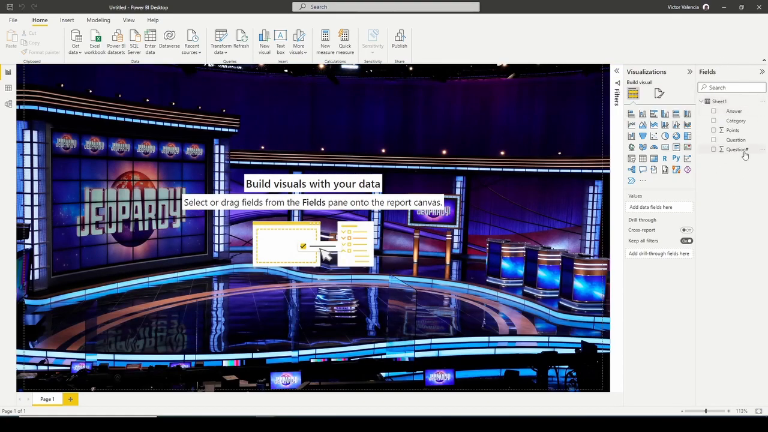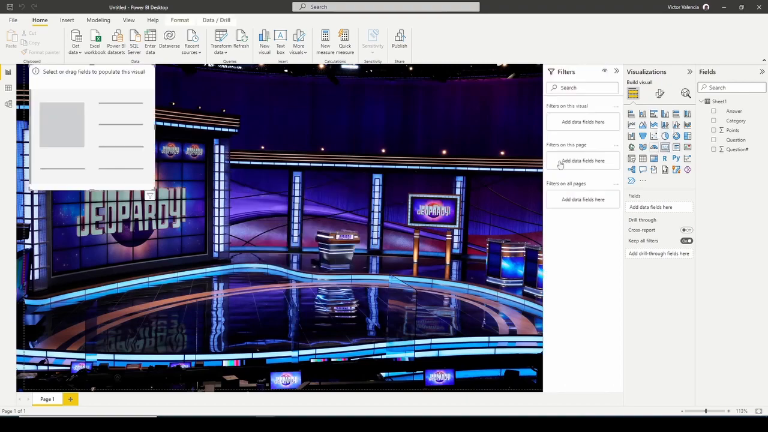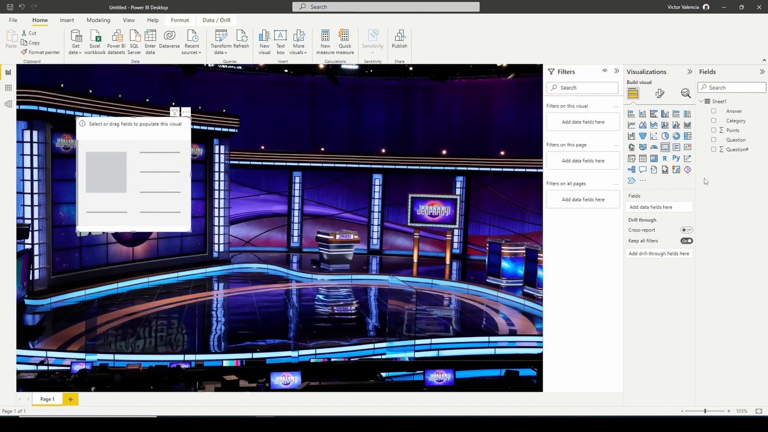And here's my data. So the first thing that I'm going to do is I'm going to start to create at least my category cards for the moment. So go ahead and grab a card and bring in the category into the fields.